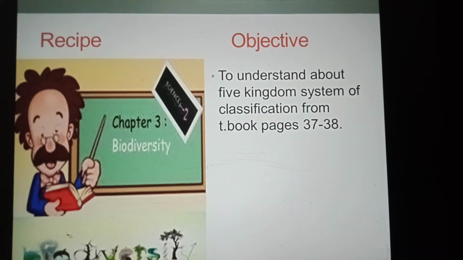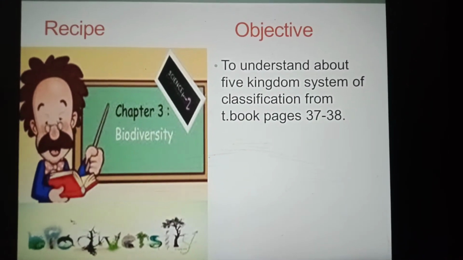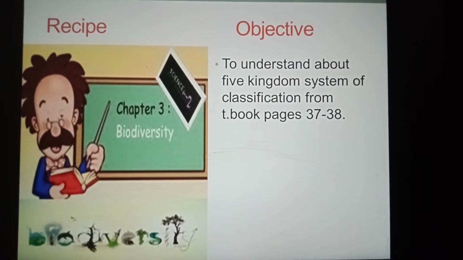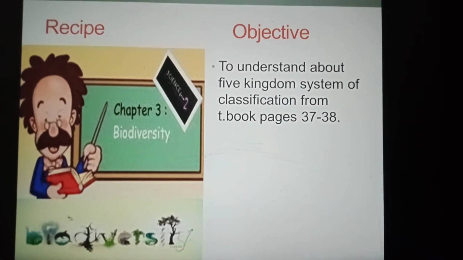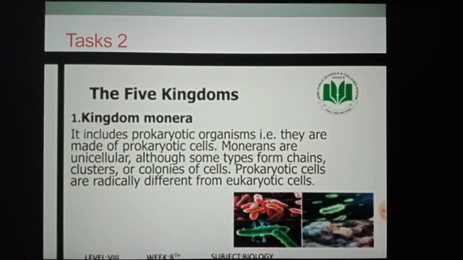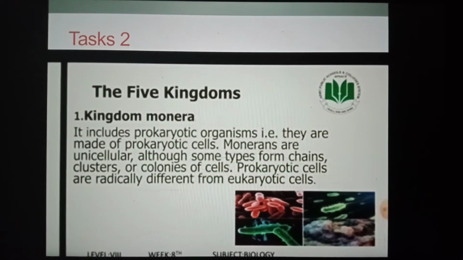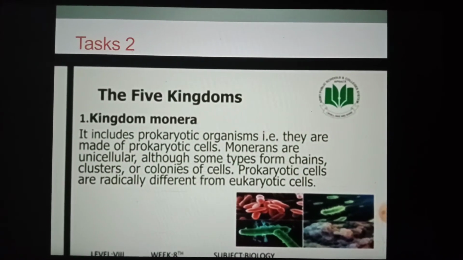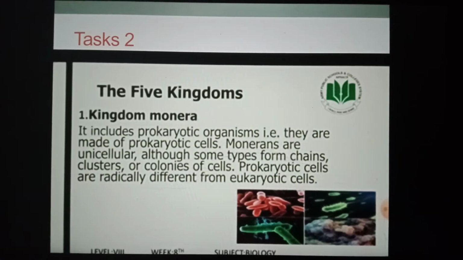Today's topic is chapter number 3, Biodiversity, and the objective is to understand the 5 kingdom system of classification from textbook pages 37 to 38. And now it's time to discuss task 2, that is, to understand about the 5 kingdoms.